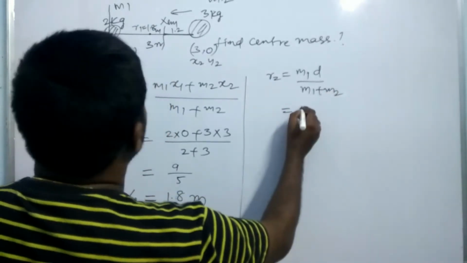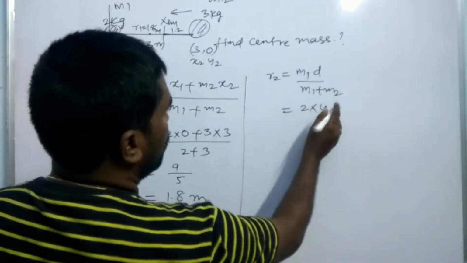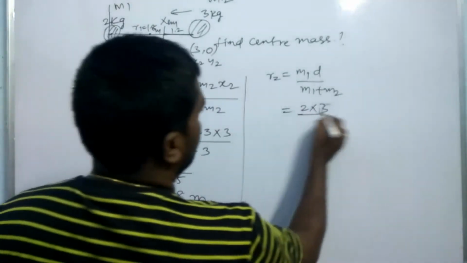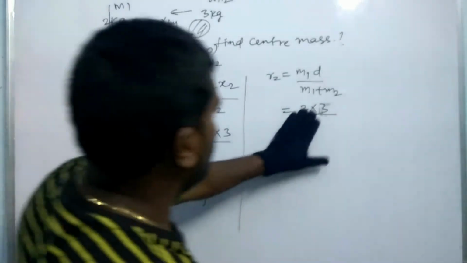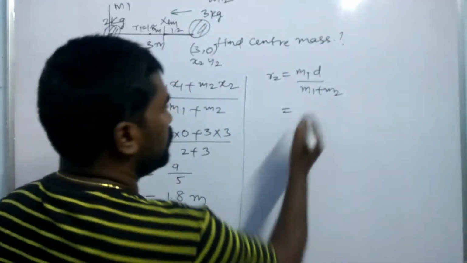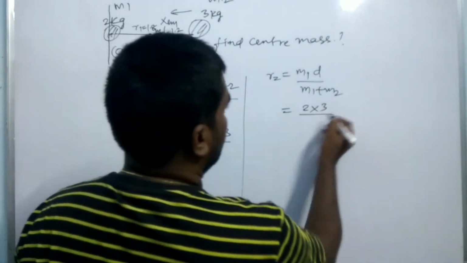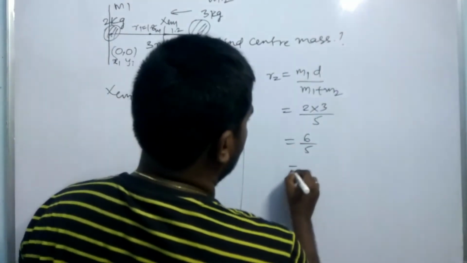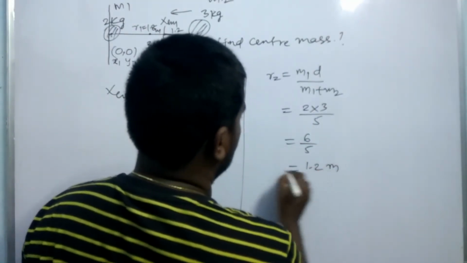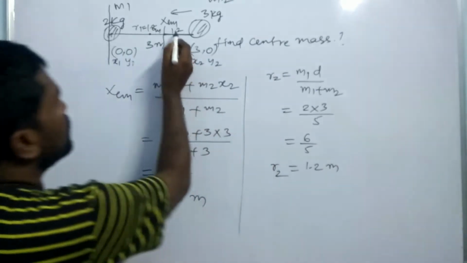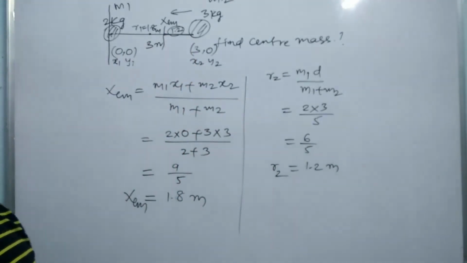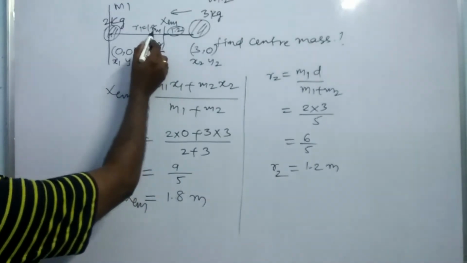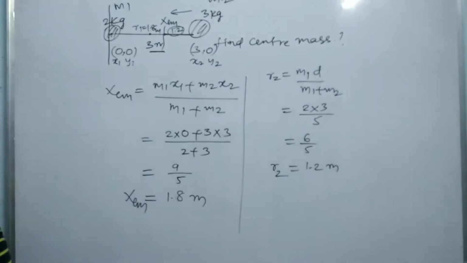M1 equals 2 kg here, d equals 3 meters, by 5. So 2 into 3 meters by 5 equals 6 by 5, which is 1.2 meters. So this is R2, which is 1.2 meters. The total distance is 3 meters, the center of mass is located at 1.8 meters, and the remaining distance is 1.2.